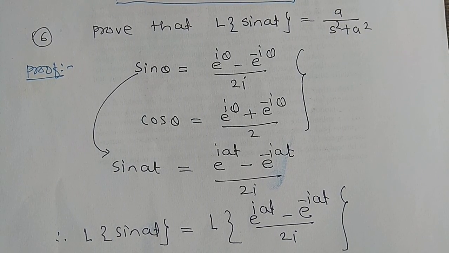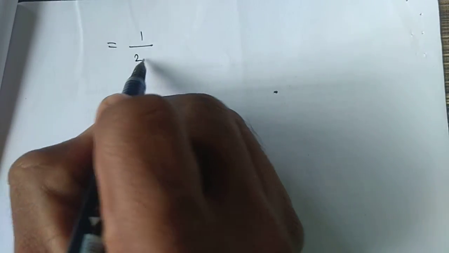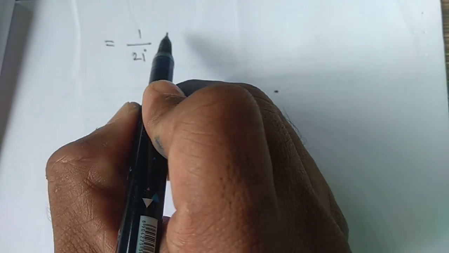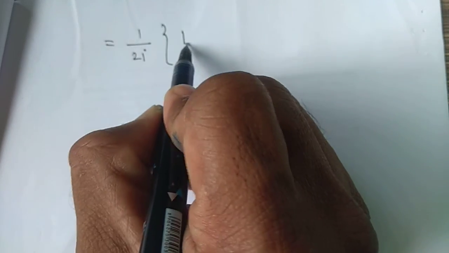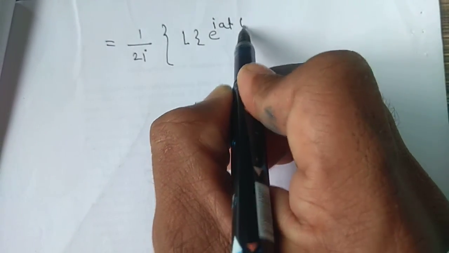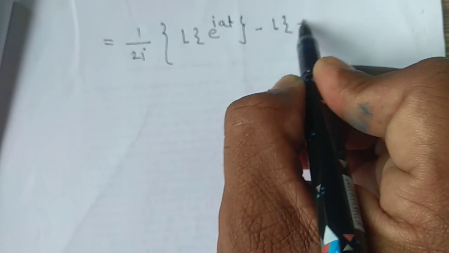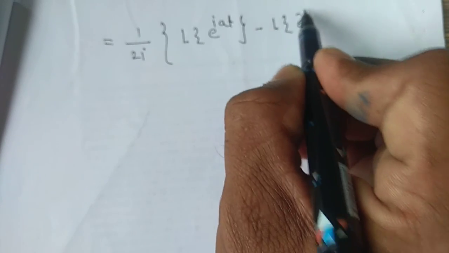Then this becomes 1 upon 2i, take common, Laplace transform of e raised to iat minus Laplace transform of e raised to minus iat.